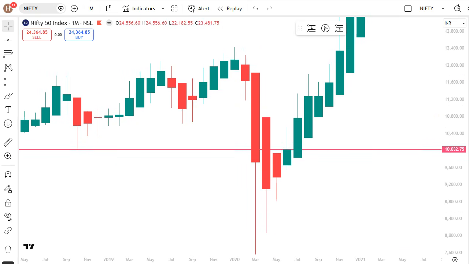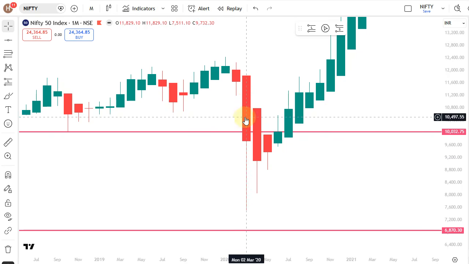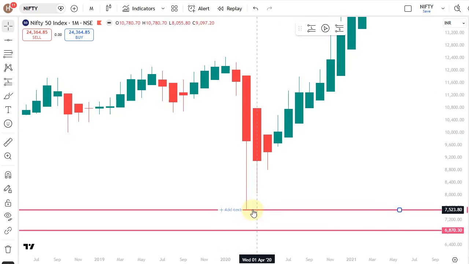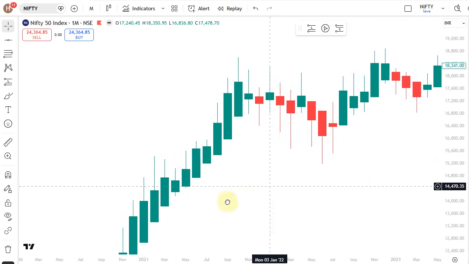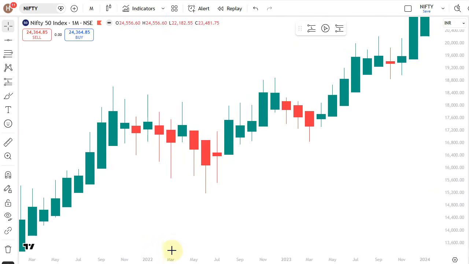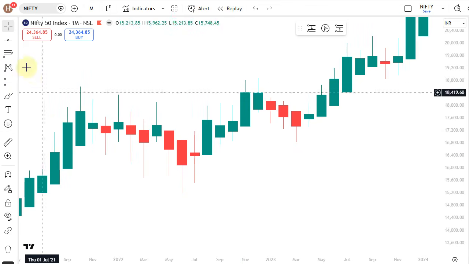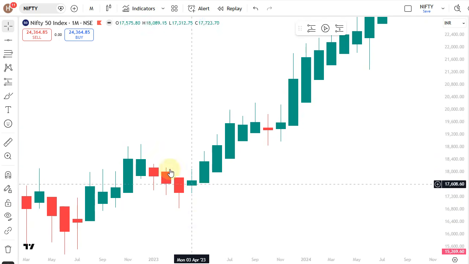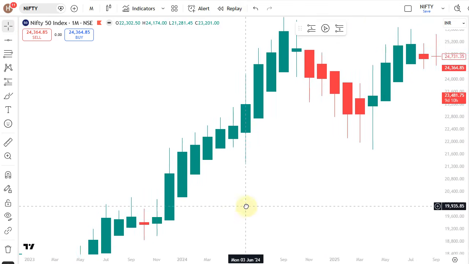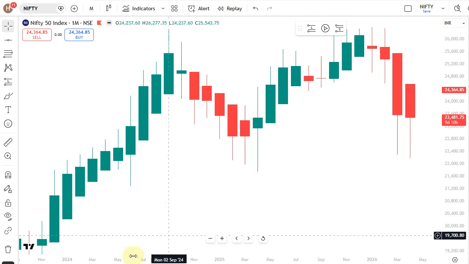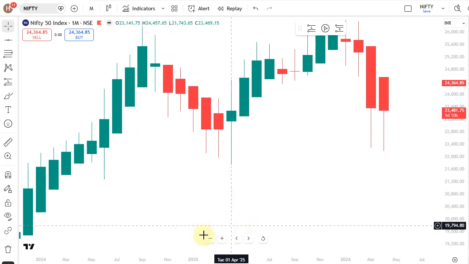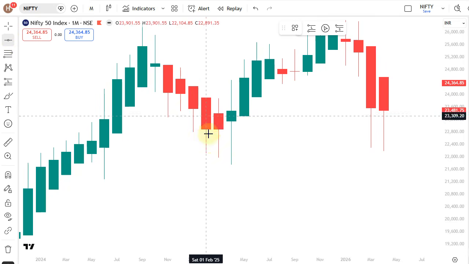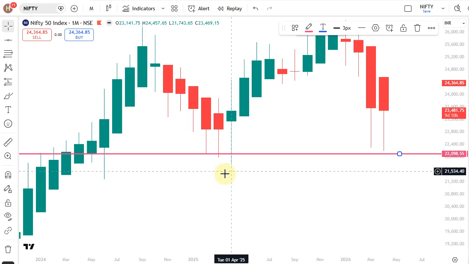Then 2020 COVID came. In COVID, first flat top candle and second flat top candle came. We are marking the bottom, low didn't break, the trend is continuing. See here, again in 2022, two consecutive flat top candles came. We are marking the low, it didn't break, trend is continuing. Again we didn't get any two consecutive flat top candles. Now we came here in 2025, we got two consecutive flat top candles. We mark the low and the low broke, we exit here.